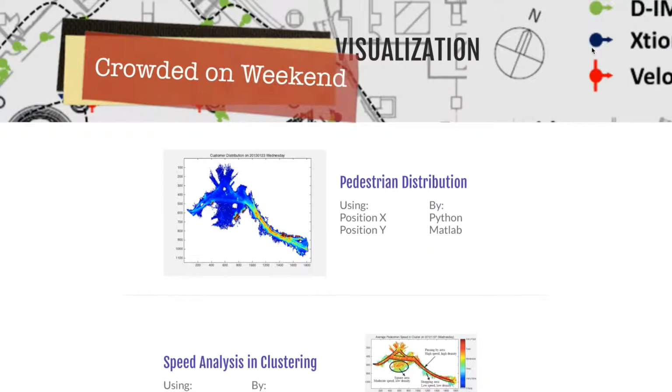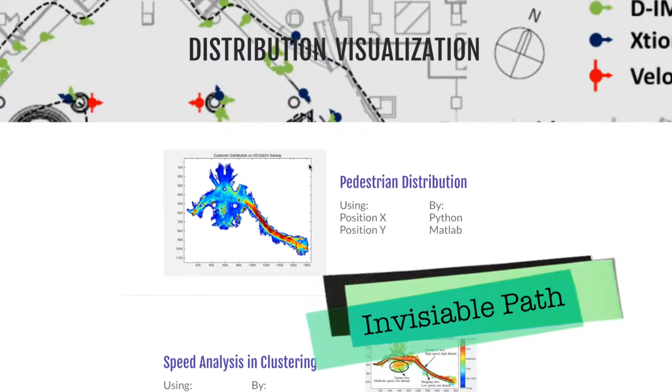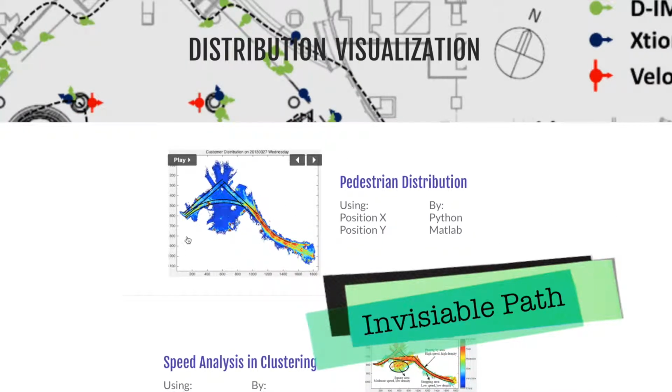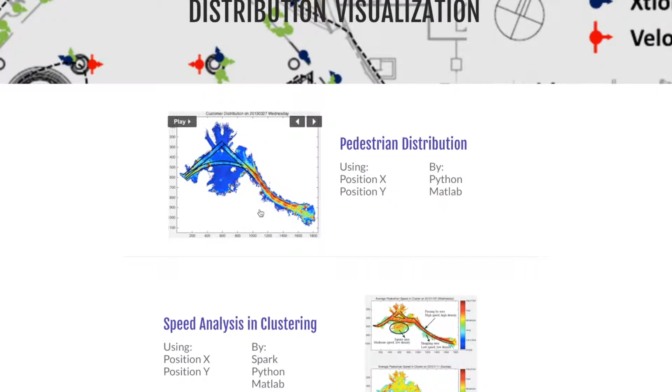Obviously, weekend has more people. Well, the interesting thing is on weekdays, there is an invisible path where more people tend to walk on it. The path doesn't exist in the mall. People tend to walk on it because more people on weekdays are mainly walking through, and they will choose the shortest route to walk on, which formed the invisible path.